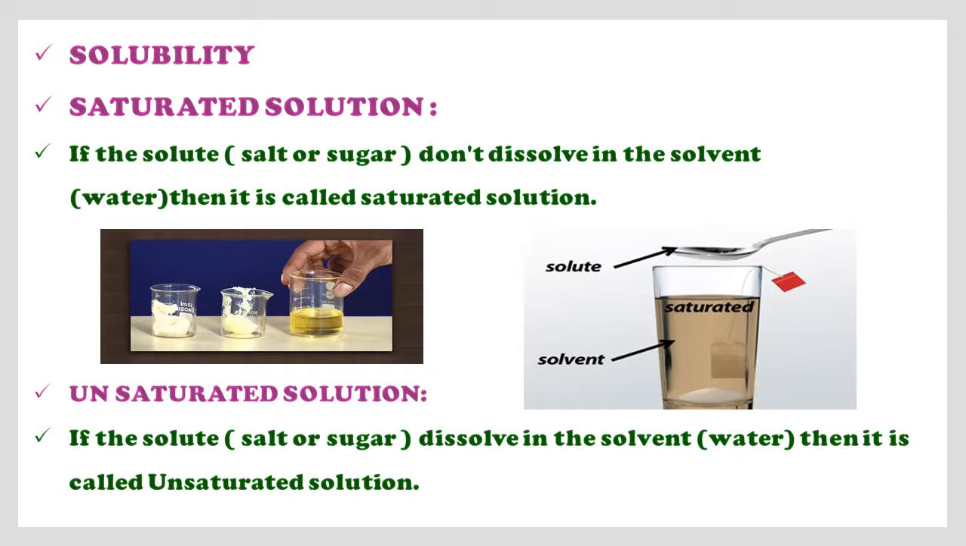Now let us discuss solubility. In solubility, there are two types. First one is saturated solution. Second one is unsaturated solution. Let us discuss one by one. Saturated solution: if the solute does not dissolve in the solvent, then it is called a saturated solution. That means salt or sugar does not dissolve in the water. Understood? Observe the images.